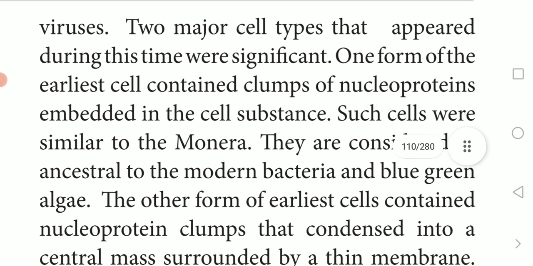Two major cell types appeared during this time, which is very, very significant and important.